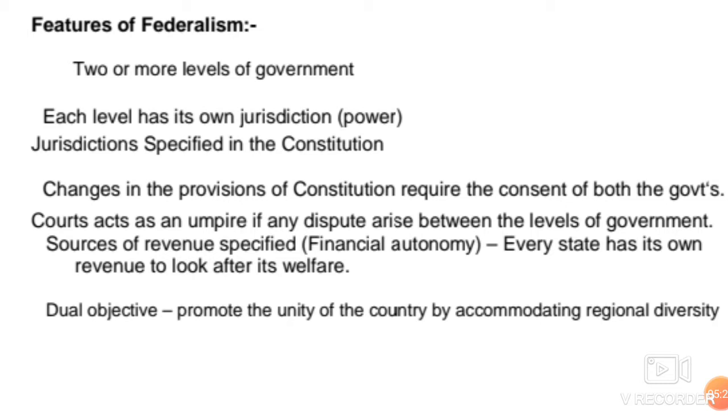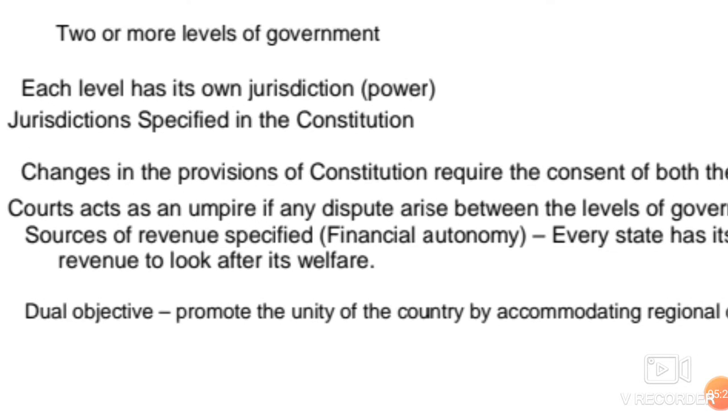Is it okay? Clear? Now the next feature is courts. Judiciary acts as an impartial body, or an umpire, if any dispute arises between the center and states. So children, if I say it in political language, the judiciary would be dealing with federal types of disputes.